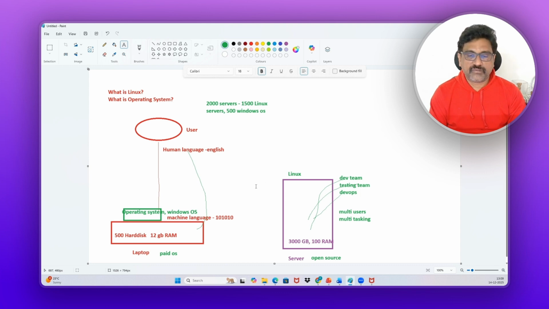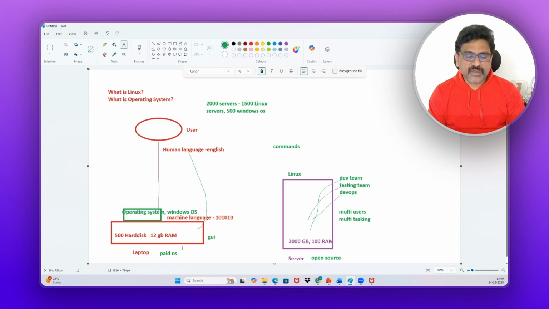And one more thing you should remember: when you are working with the Linux operating system, you will be using commands for everything. Every operation should be done by commands. But in the Windows operating system, you will not use commands. It's a GUI-based operating system. Right. Now, I will show you that also.